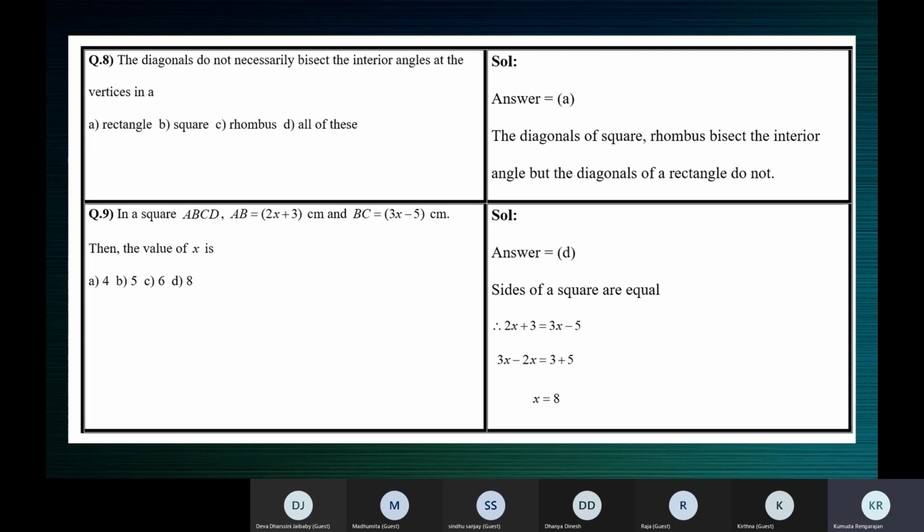Next one, in a rhombus and a square, the diagonals bisect the interior angles.